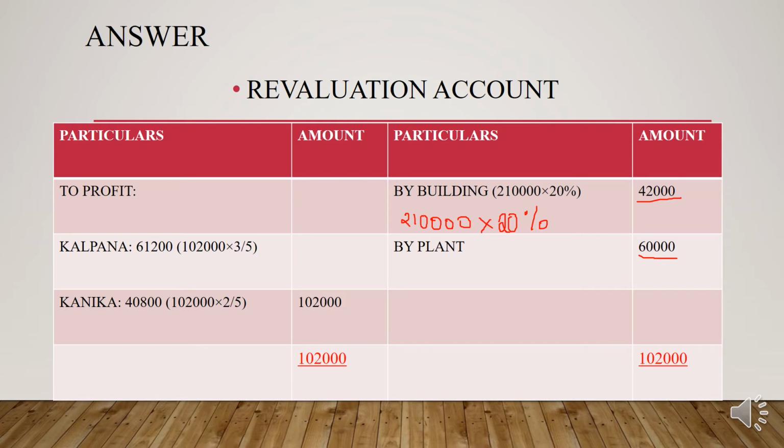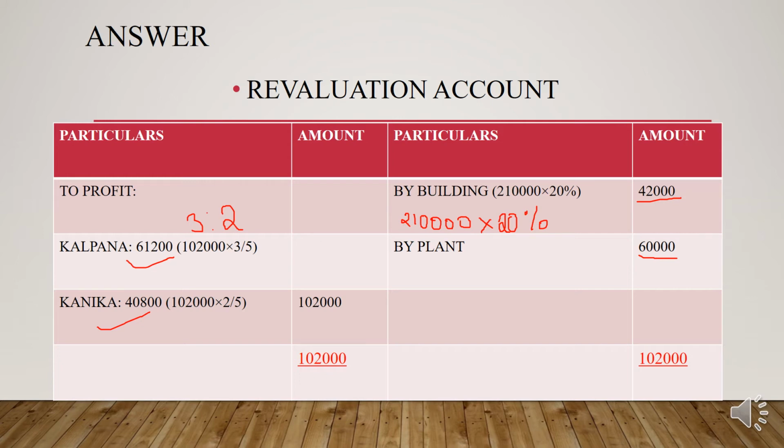Okay, so here in your answer, if you total the amount column, that is 40,000 and 60,000, you will get 1,02,000, right? So this 1,22,000 is your profit and you need to distribute it between Kalpana and Kaniga in their old profit sharing ratio, that is 3:2.